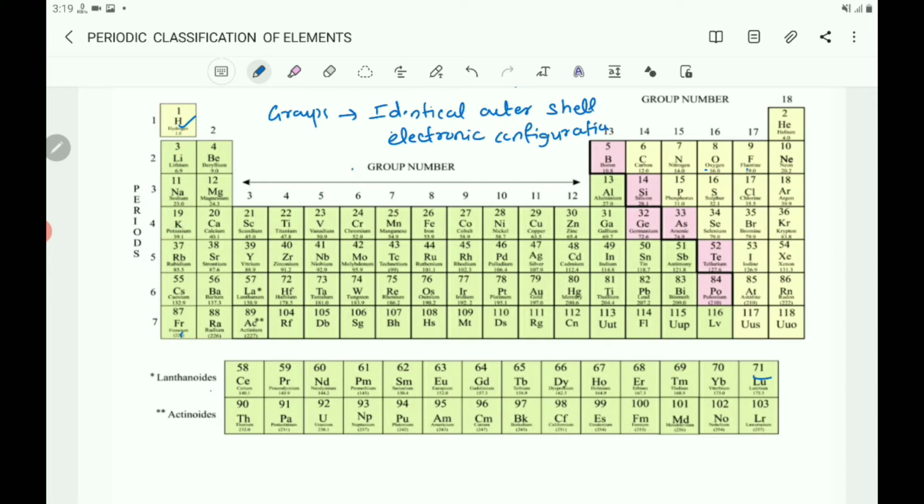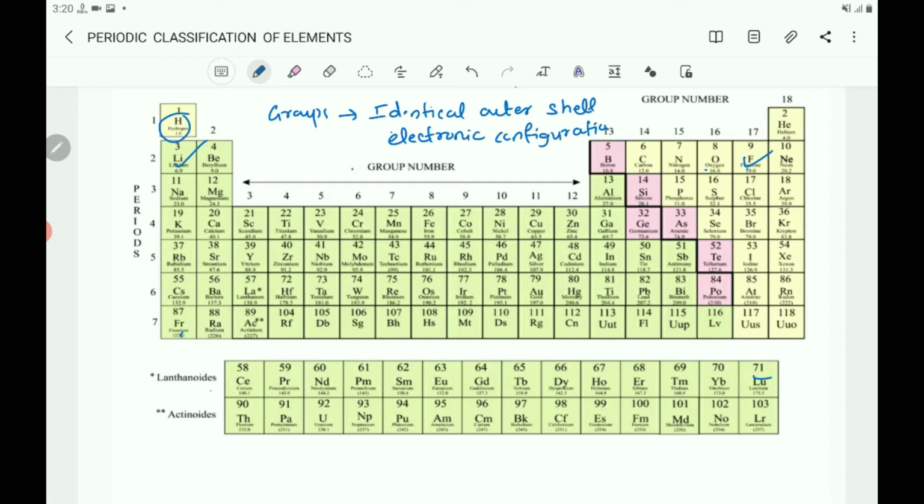There is an anomaly when it comes to the position of hydrogen, because it can be placed either in group 1 or in group 17. It was already discussed in Mendeleev's periodic table. Hydrogen shows the properties of alkali metals and also the properties of halogens like chlorine and bromine.